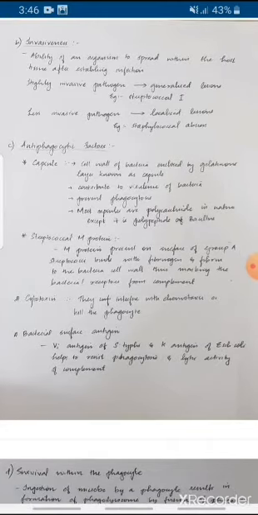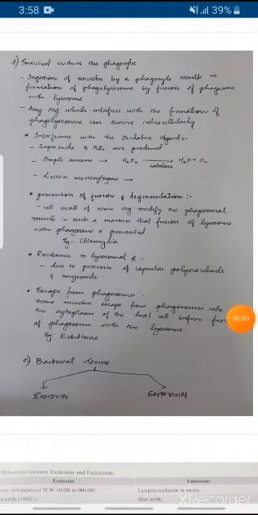Cytotoxins interfere with chemotaxis or kill the phagocyte. Bacterial surface antigens: there are two antigens. In Salmonella typhi it is the Vi antigen, and the K antigen of Escherichia coli helps to resist phagocytosis and lytic activity of the complement system. Survival within the phagocyte is another virulence factor.